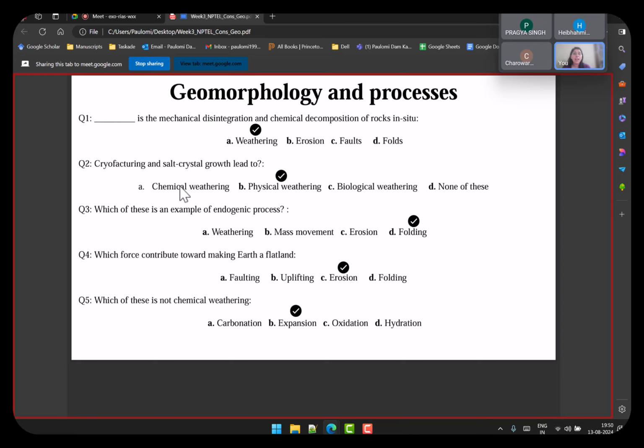Next was cryofracturing and salt. This is what I had discussed a moment back. So this is physical weathering. Next is which of these is an endogenic process, which is folding, as I just mentioned, because the other three, weathering, fast movement, and erosion, we have just discussed.